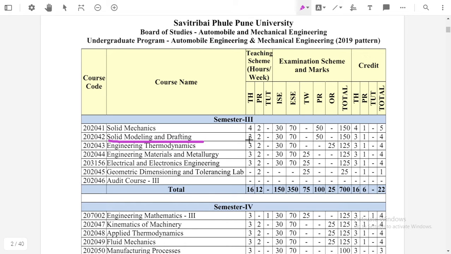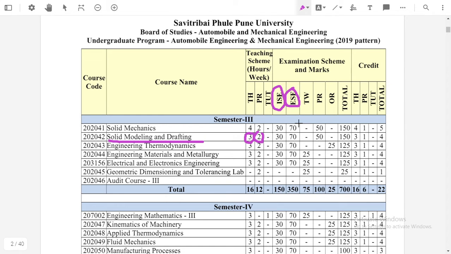If we see here, it consists of 3 lectures per week, 1 practical per week. It consists of 30 marks. If we see here, ISE means in semester exam. Okay, the 30 marks in semester exam for the solid modeling and drafting syllabus, and ESE means end semester exam.